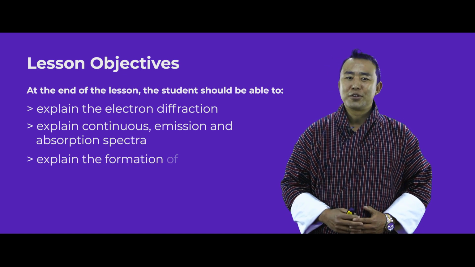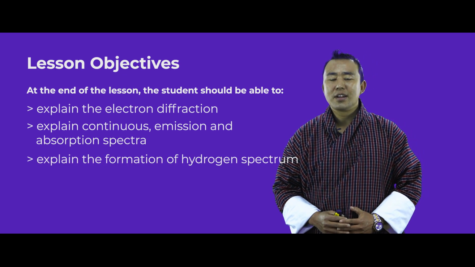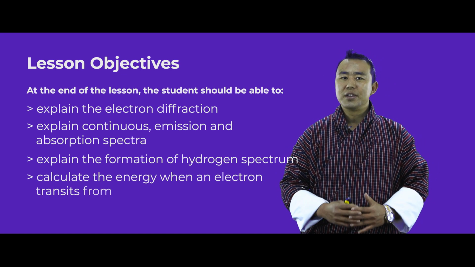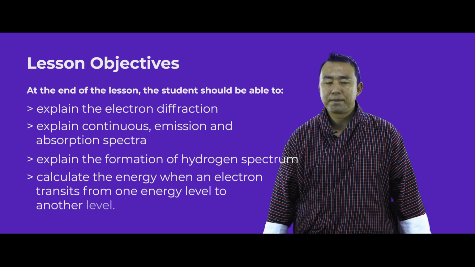Explain the formation of the hydrogen spectrum and calculate the energy when electrons transit from one energy level to another energy level.